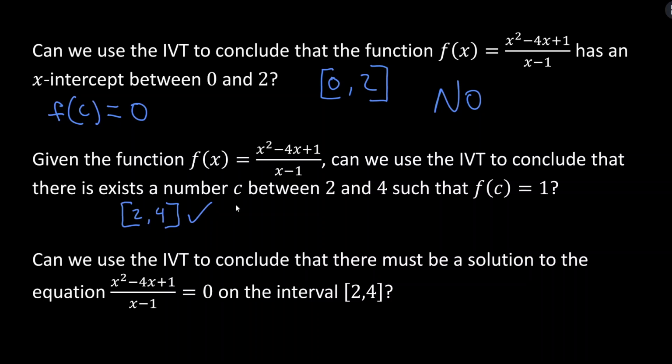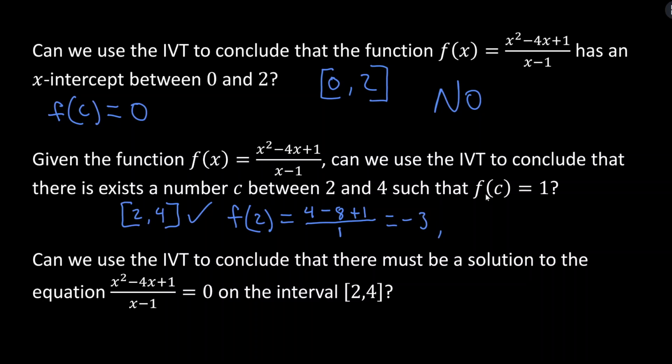Now we check the next condition of betweenness. Is 1 between f of 2 and f of 4? Let's evaluate each of these. f of 2 is equal to 2 squared is 4, minus 2 times 4, that's 8, plus 1, over 2 minus 1 is 1. Let's see, negative 4 plus 1, negative 3. So this equals negative 3.